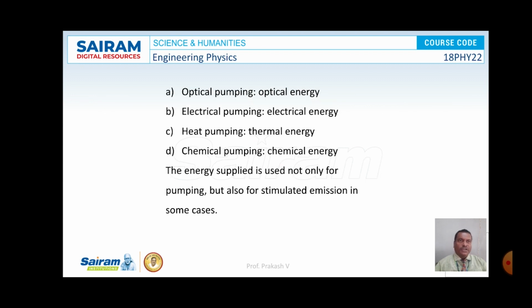That is optical pumping, so we are going to supply photons here. Second one is electrical pumping. And the third one is heat pumping or thermal energy. And the fourth one is chemical pumping, where chemical energy is supplied to the active media. So these were all the types of energy supplied to the active media.